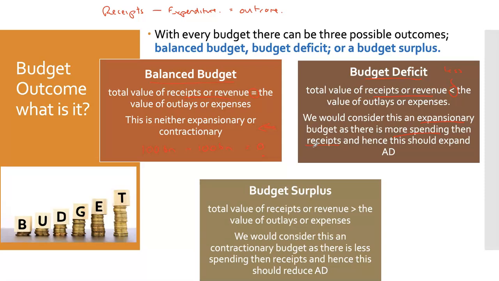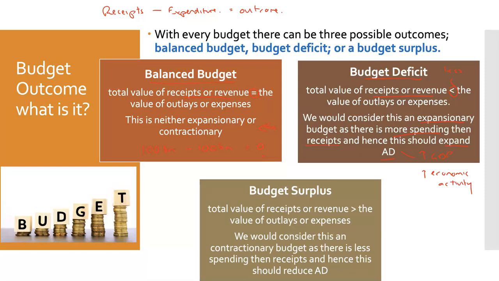And remember, government spending is an important component of aggregate demand. So if governments are spending more than they're receiving, this should expand aggregate demand, increase the GDP, and increase economic activity.